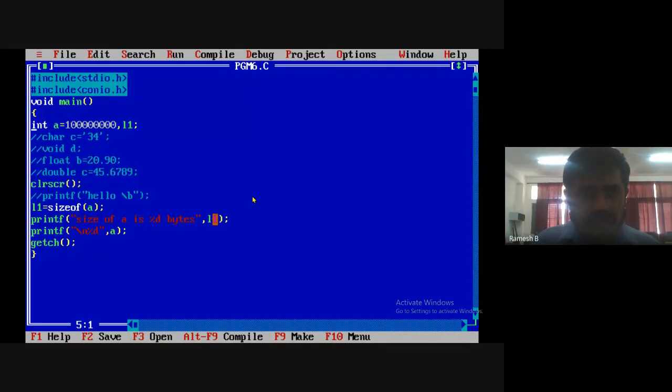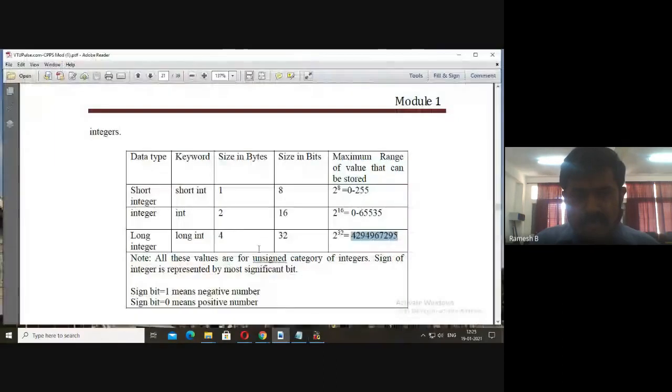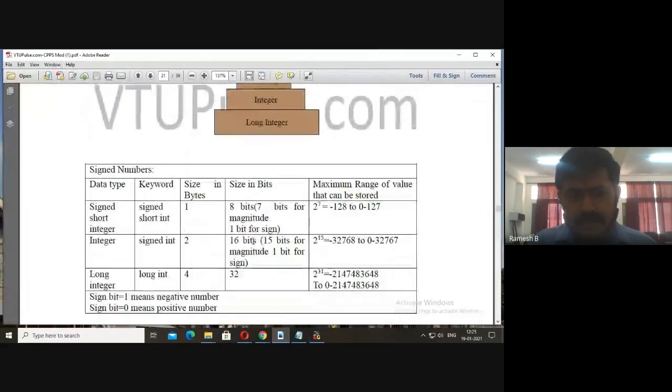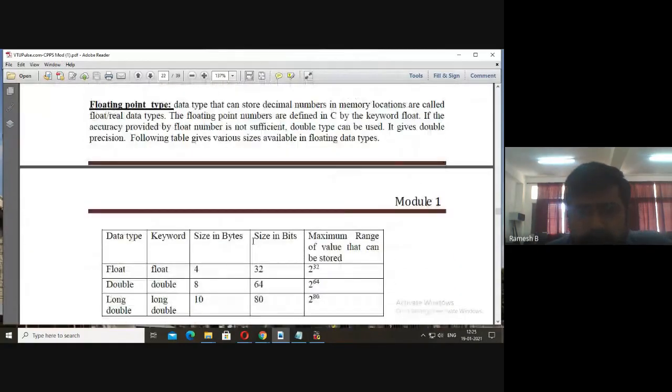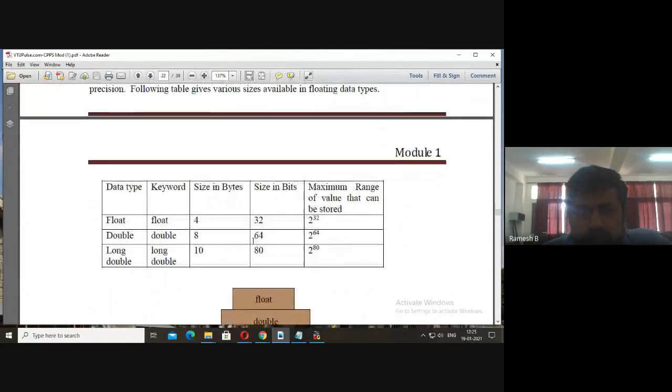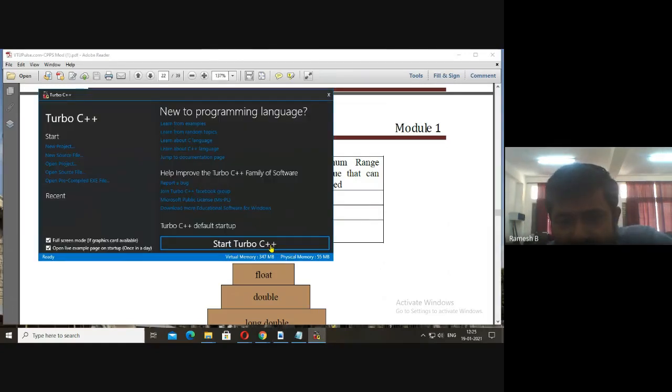Similarly, let me come out of this. Alt F, quit. I'll come to the notes. Similarly, the next data type here is the floating point type. It is known as the float data type. The keyword we are using here is float. The size is 4 bytes. We can store values up to 2 raised to 32. What will be the value for 2 raised to 32?